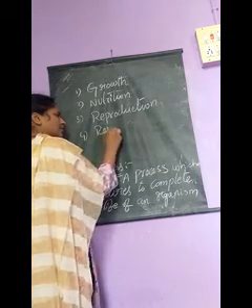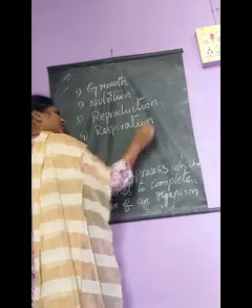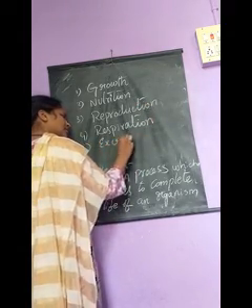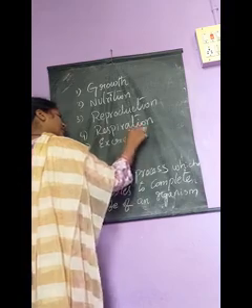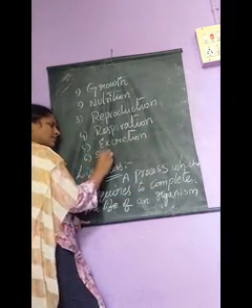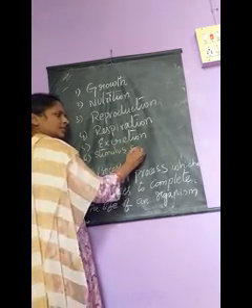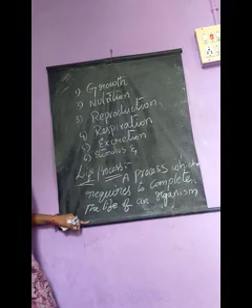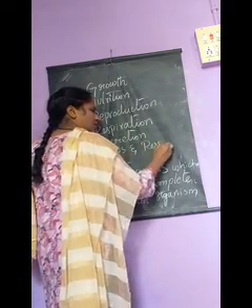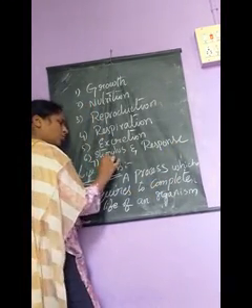respiration, excretion, stimulus and response, and the last life process is locomotion.